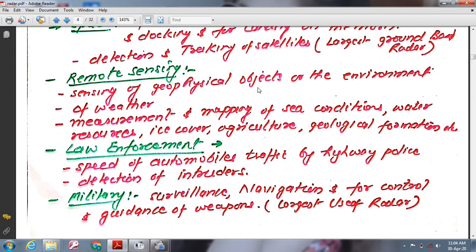Remote sensing with radar is also concerned with earth resources, which includes the measurement and mapping of sea conditions, water resources, ice cover, agriculture, forestry conditions, and environmental pollution. The platforms for such radar include satellites as well as aircraft.